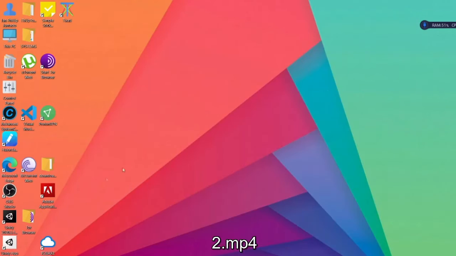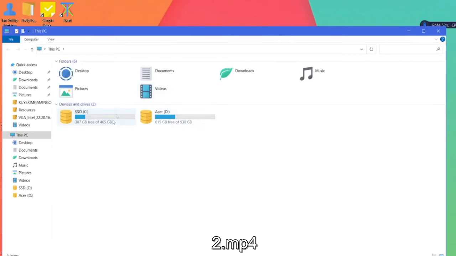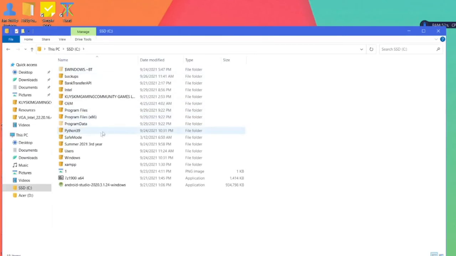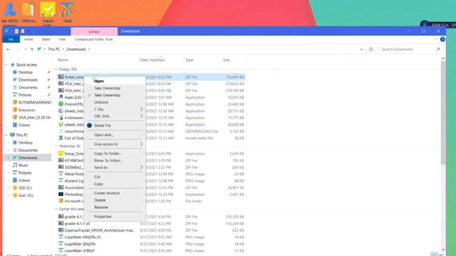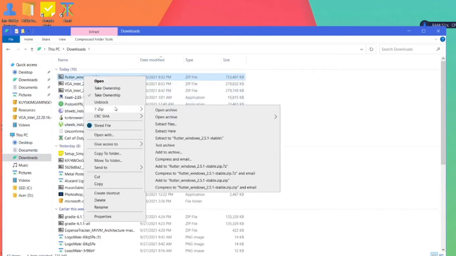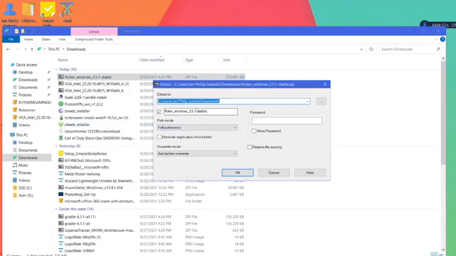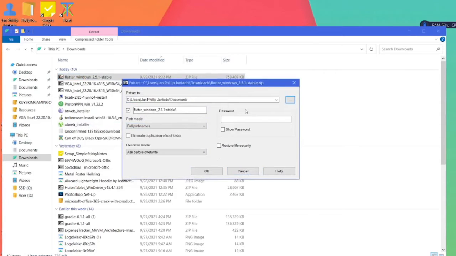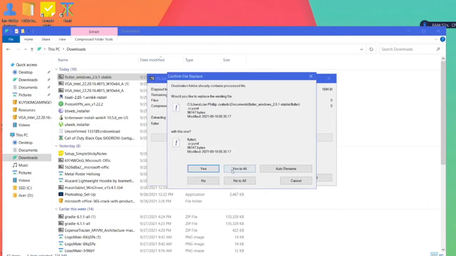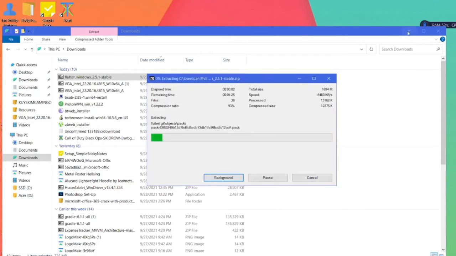So now that we've already downloaded our Flutter zip file, we locate it. It's in the downloads, and here we can see Flutter Windows stable build, and then we extract it right down to our documents folder and click OK, and then click OK and replace those files.